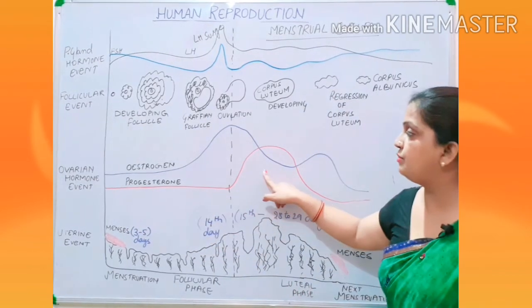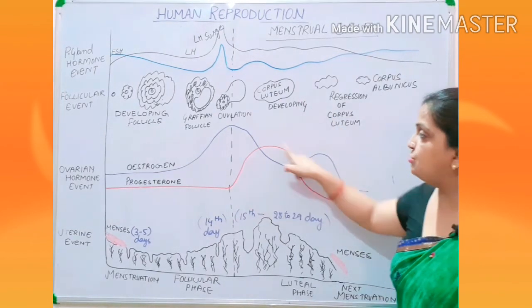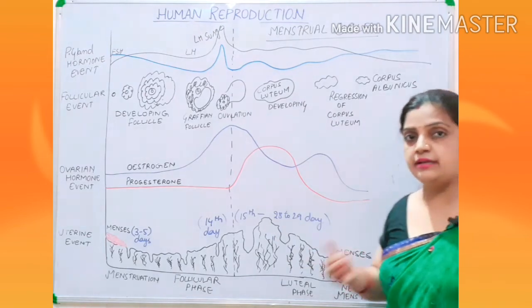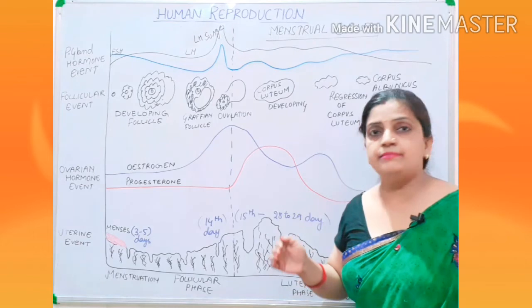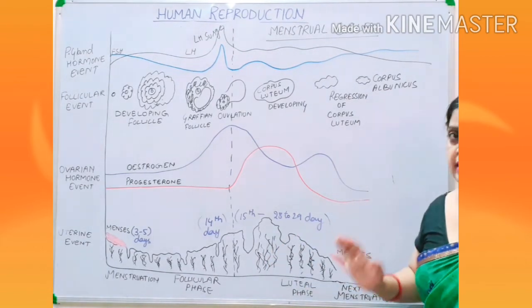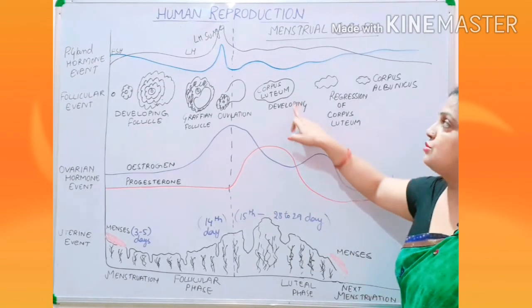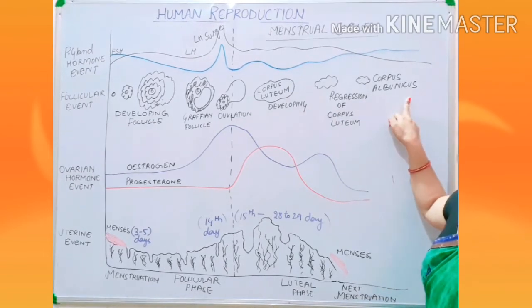But after ovulation, when the corpus luteum is formed, progesterone goes to the peak and it proliferates the endometrium thickness to 6 to 7 mm. It prepares more and waits so that fertilization can take place. But if fertilization does not take place, then this corpus luteum will regress and change into corpus albicans.